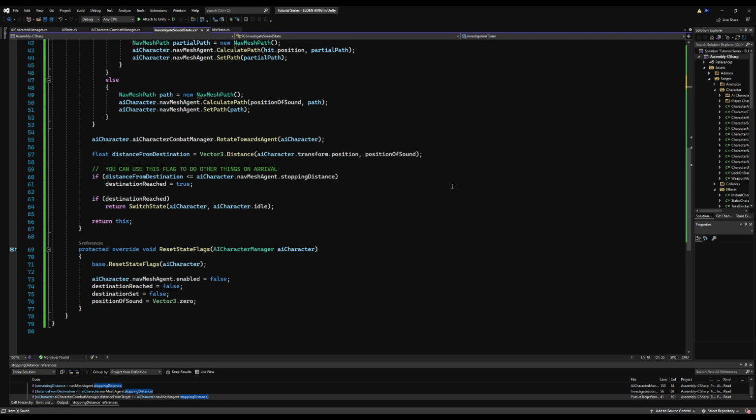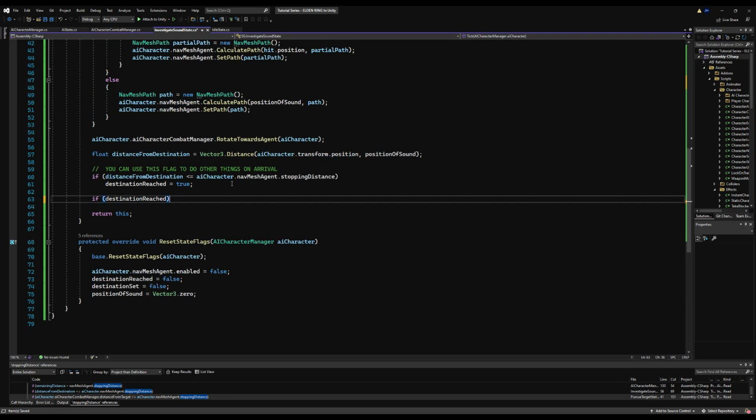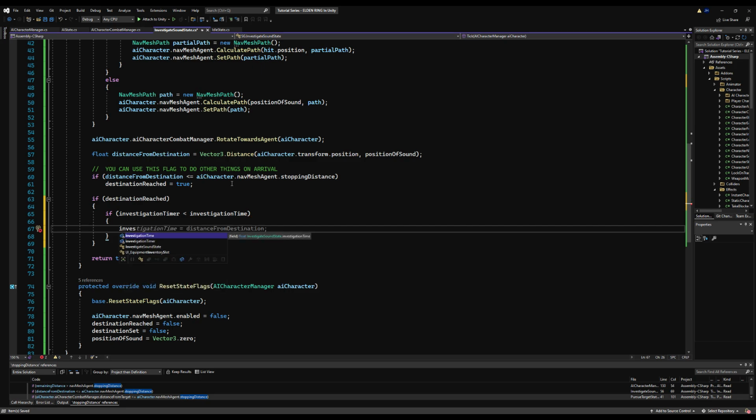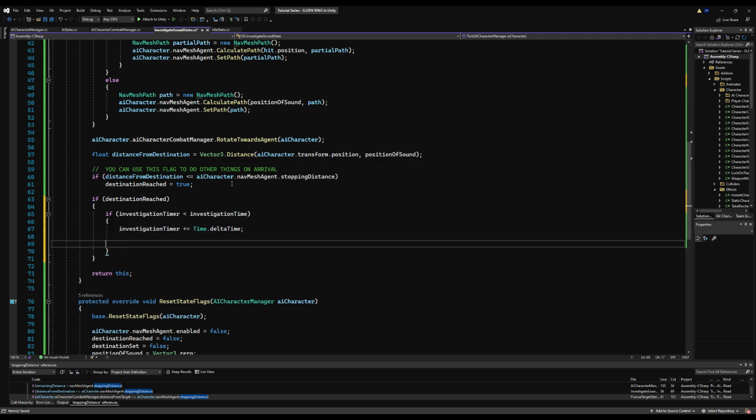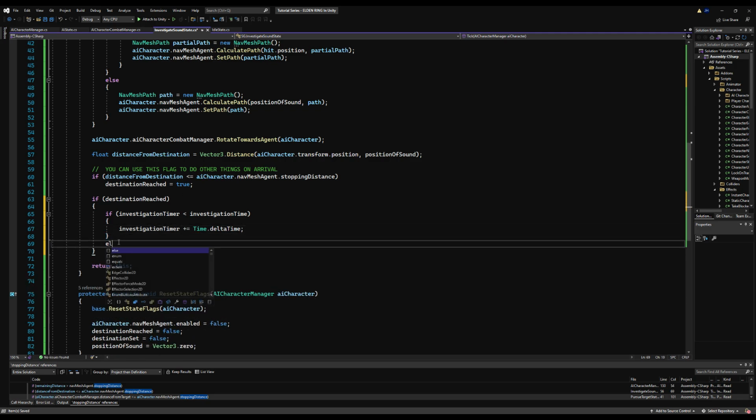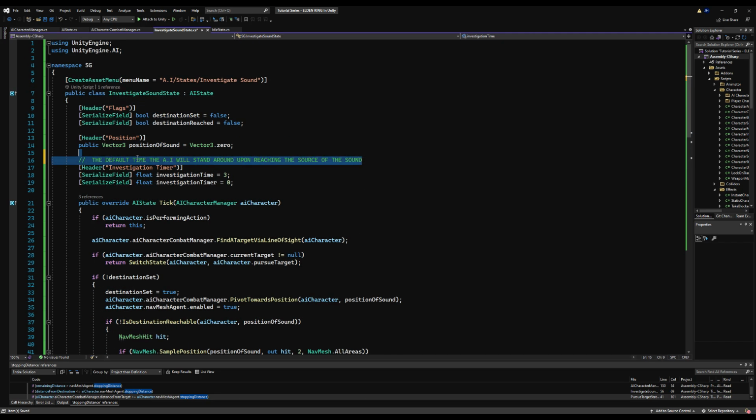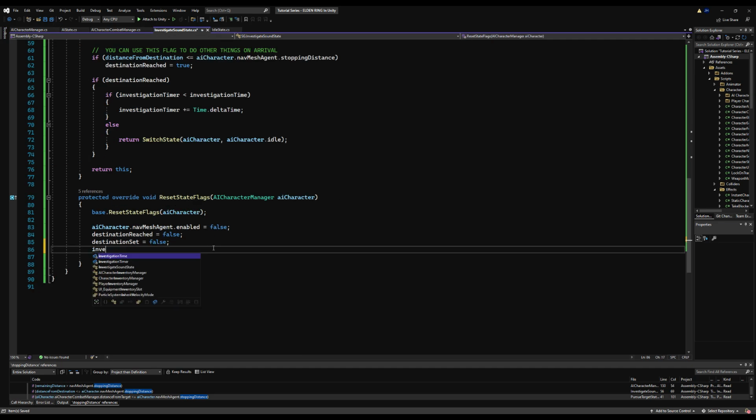So, really easily enough, under here, when we say if the destination has been reached, we're going to say if the investigation timer is less than the default investigation time, I believe we just called it investigation time, we're going to increment it up by saying investigation timer plus equals Time.deltaTime. And then lastly, we're going to say else, as in otherwise, if the investigation timer is greater than or equal to it, we're going to return switch state AI character idle, which will make them go back to what they were doing. So this is just basically going to keep track of the time, and then under reset state flags, we're going to make sure we reset the timer by saying investigation timer is equal to 0.